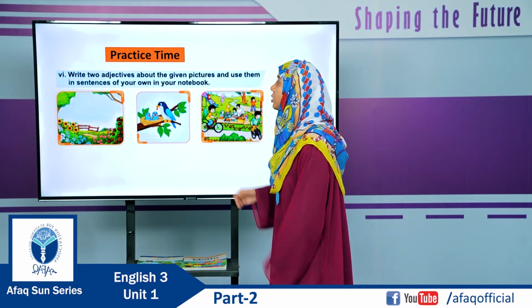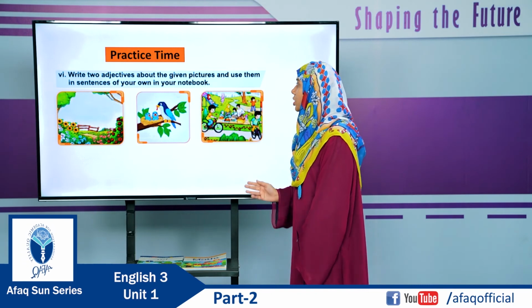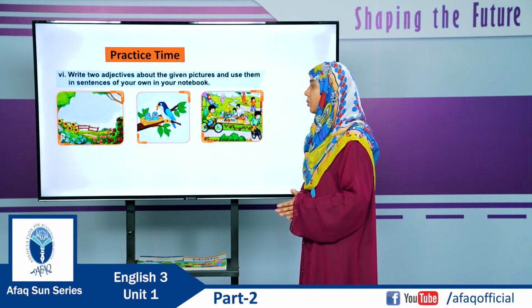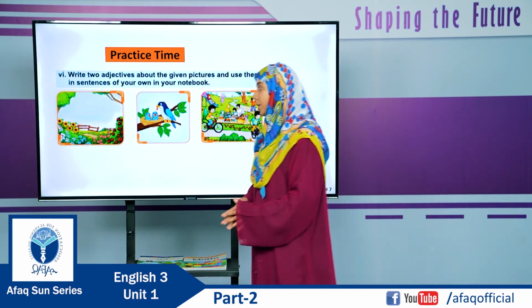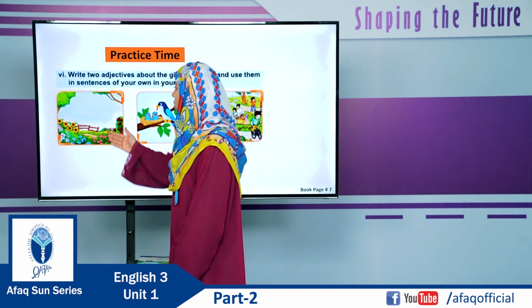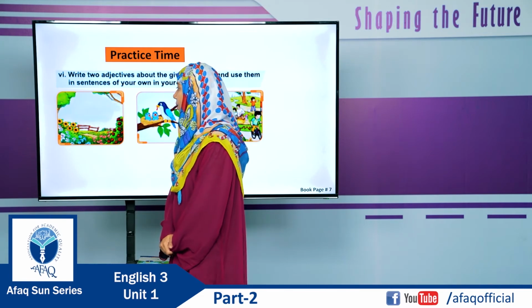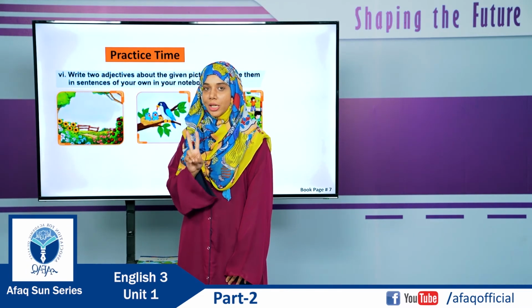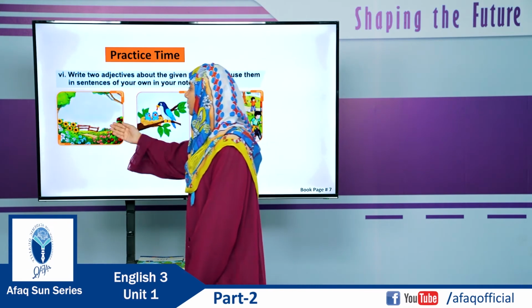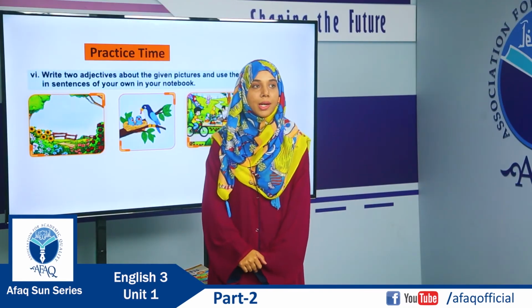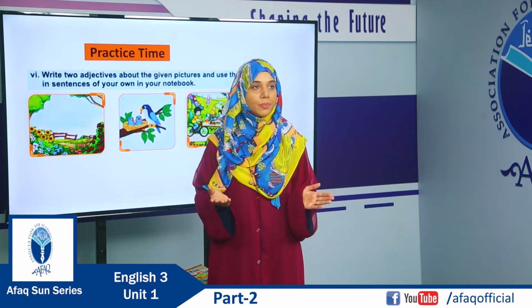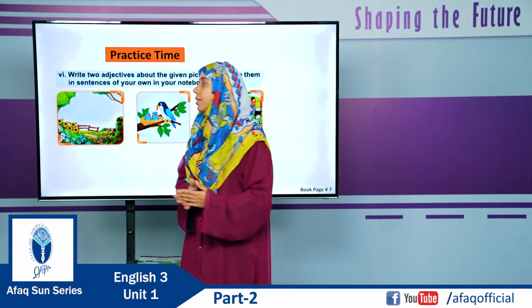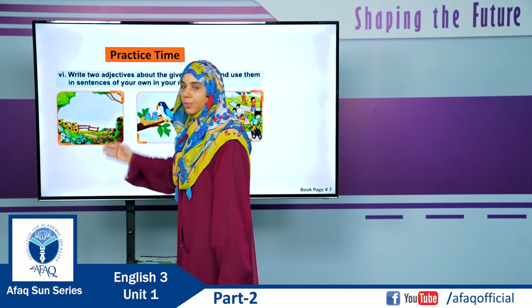You have to write 2 adjectives about the given pictures and use them in sentences of your own in your textbook. Let's do the first one together. Yes, what is this picture? This is a picture of a garden. Can you give me 2 adjectives, 2 describing words for this picture? Yes, we can say that the garden is beautiful. So beautiful is an adjective or a describing word that can be used to describe this picture.